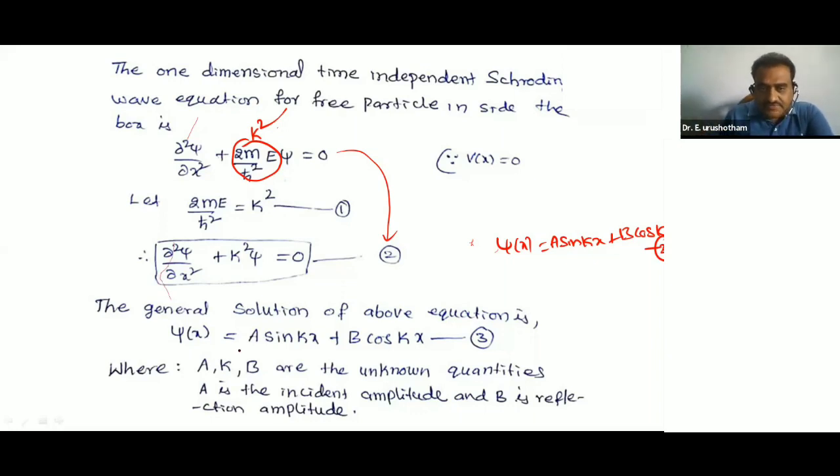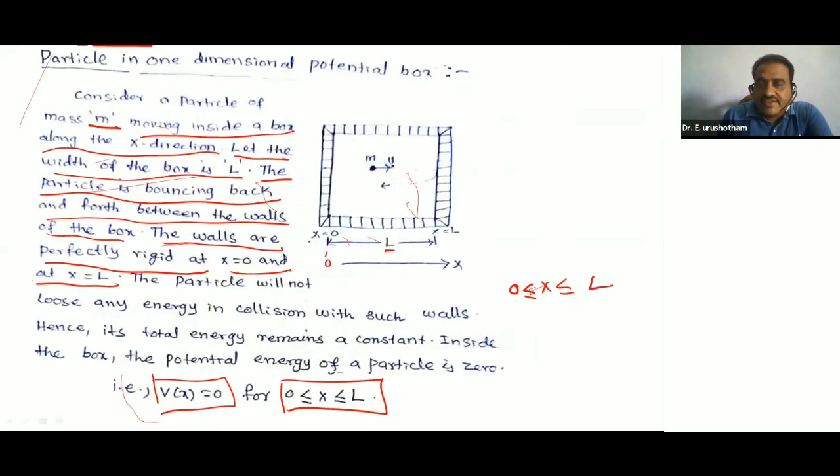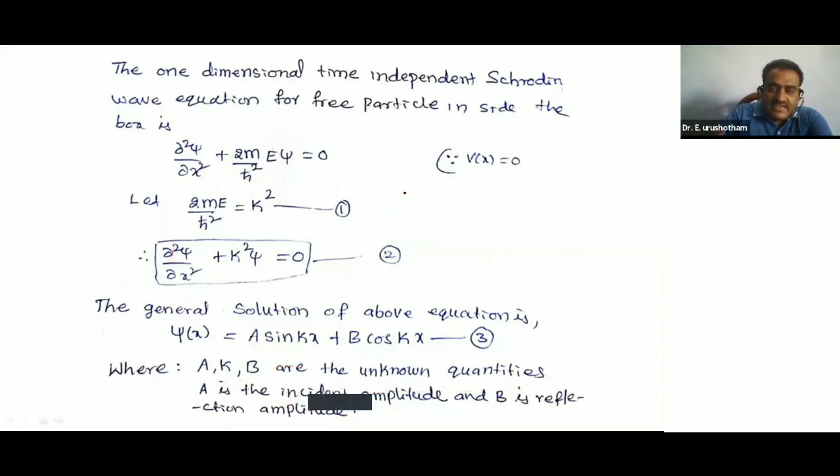You see here, these are constants: a, k, b. A, k, b are the unknown quantities. A is the incident amplitude, b is the reflection amplitude. It is incident on the wall, so capital A is the incident amplitude. It reflects back with amplitude b. So A is the incident amplitude, and b is the reflection amplitude.